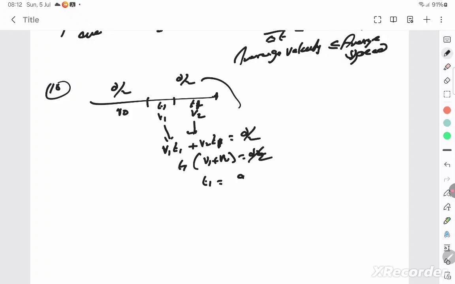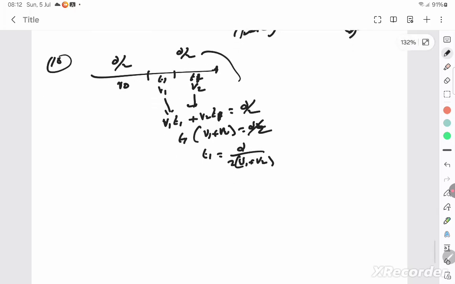So t1 is equal to d/2 into v1 plus v2. So you know the time, total time taken, and you know that the average speed, the average velocity, is total distance by total time taken. So d and d will get cancelled.